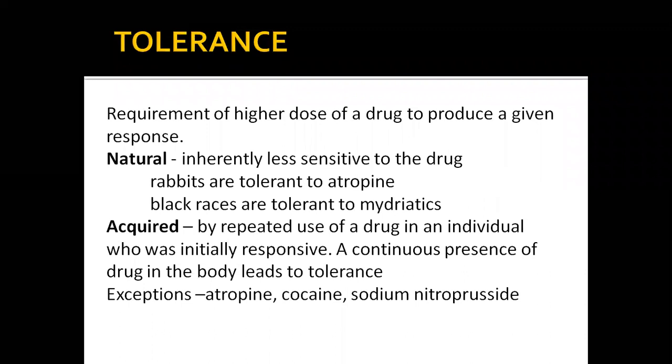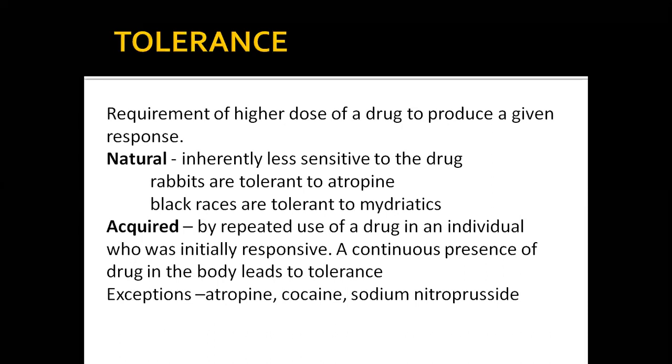Coming to one more concept, that is tolerance. A very good example for tolerance is alcohol, because two years back, when students were in first year, they would take 30 ml or 90 ml of alcohol, and they would get the same kick. But in final year, they may not get the same kick with 30 ml or 90 ml. They need a whole bottle now. So this is in brief about tolerance.